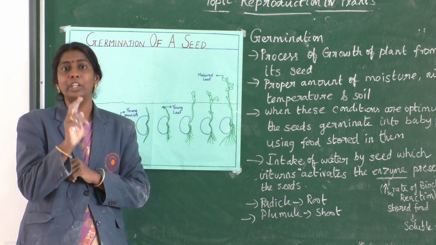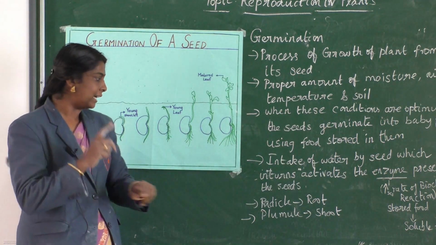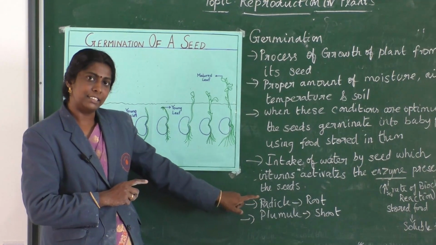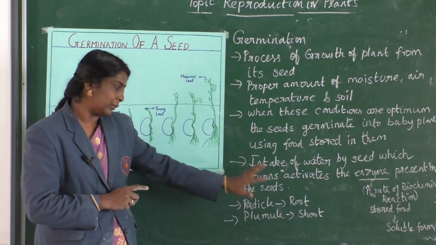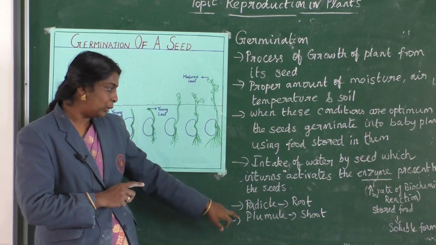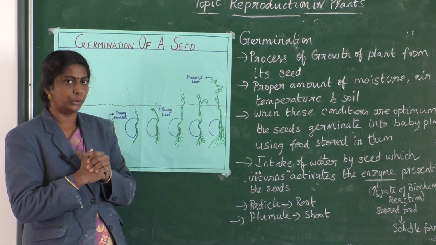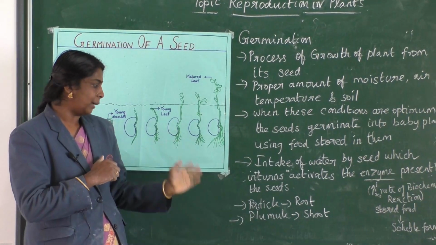They have mainly two parts, said to be radicle and plumule. Radicle is responsible for the growth of the root, and plumule in the seed is responsible for the development of the shoot. So radicle for root and plumule for shoot.